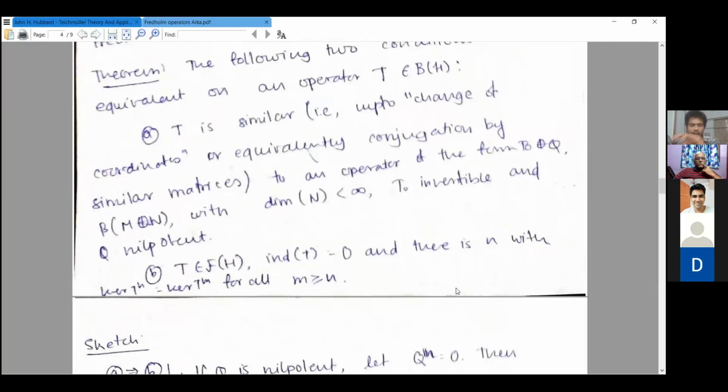So the proof idea is that the main way this proof goes is that if the first one is true, then by the stabilizing condition we already have the index of zero follows, because if you take the stabilizing chain, then at that point you can consider the dual. And the converse is also similar, because if you pick an m where it stabilizes, then you can just restrict the operator to that and you'll get this T naught and Q. So we move on to details of this proof.